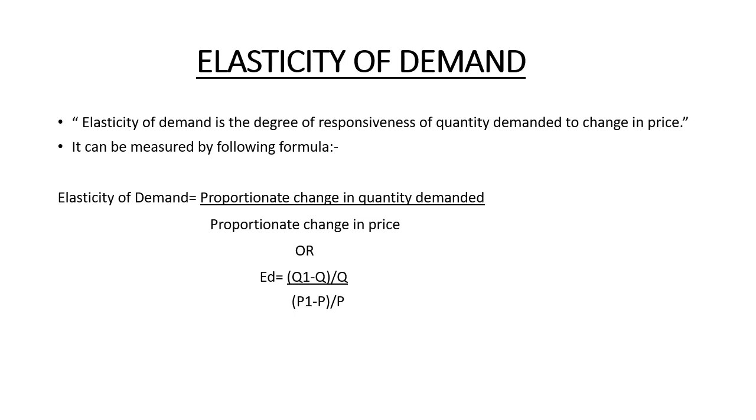So the proportionate change, that means the difference between the new and the old one, in quantity demanded is divided by the proportionate change in price, again taking the previous and the new price, and if we divide that, we get elasticity of demand.